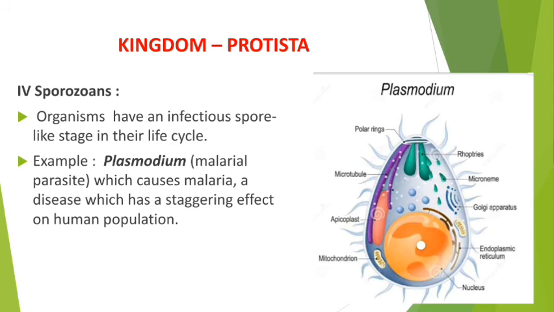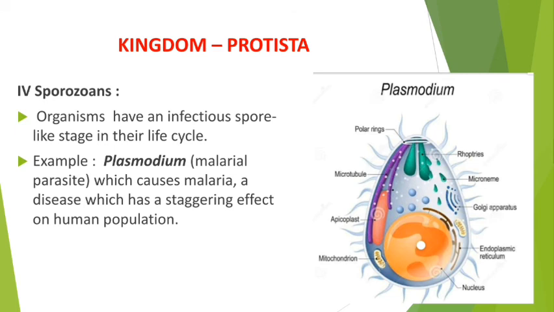Because Plasmodium itself cannot come to the human body. It requires a carrier, and that carrier is the mosquito. In class 12, in the second year, you will learn details about malaria, and you will come to know how these things happen in humans and spread among the human population, from one person to another.